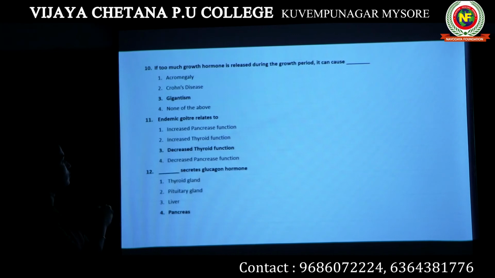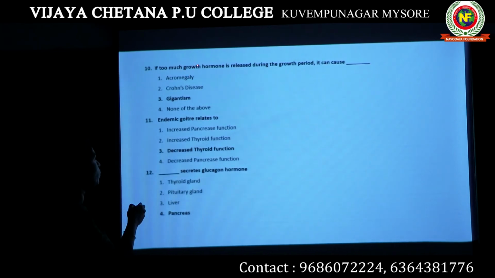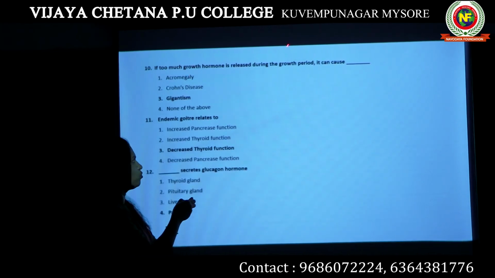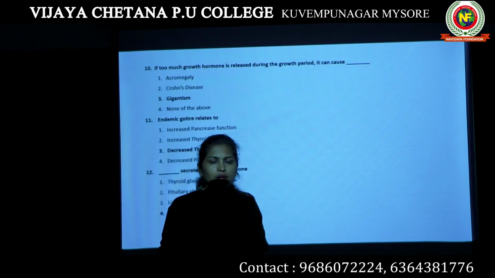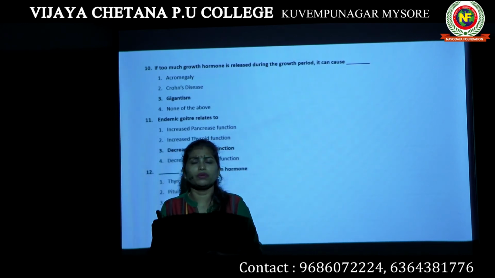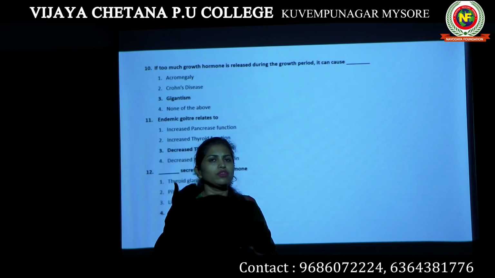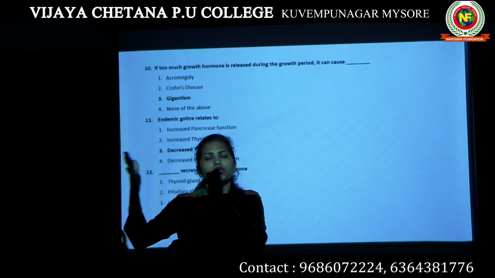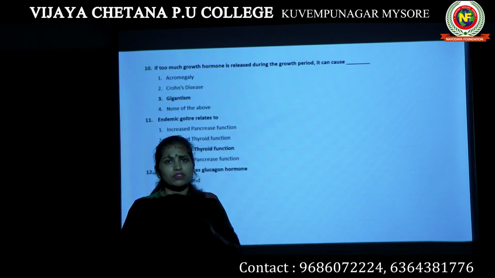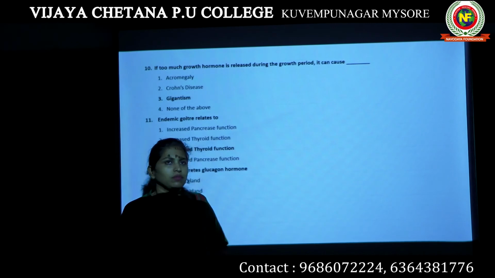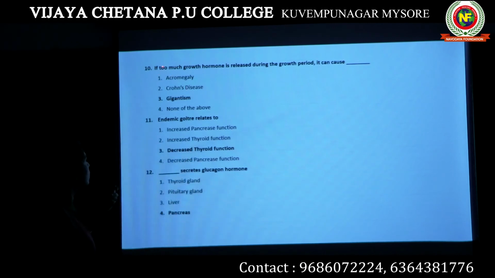Question number 10. If too much growth hormone is released during the growth period, it can cause dash. Growth hormone is a hormone produced by the pituitary gland. I told you growth hormone is required in sufficient amount. If it is produced in a larger amount, it leads to gigantism. If it is produced in a smaller amount, it will lead to dwarfism. So here they are asking, if it is produced in too much amount, then what will be the result?